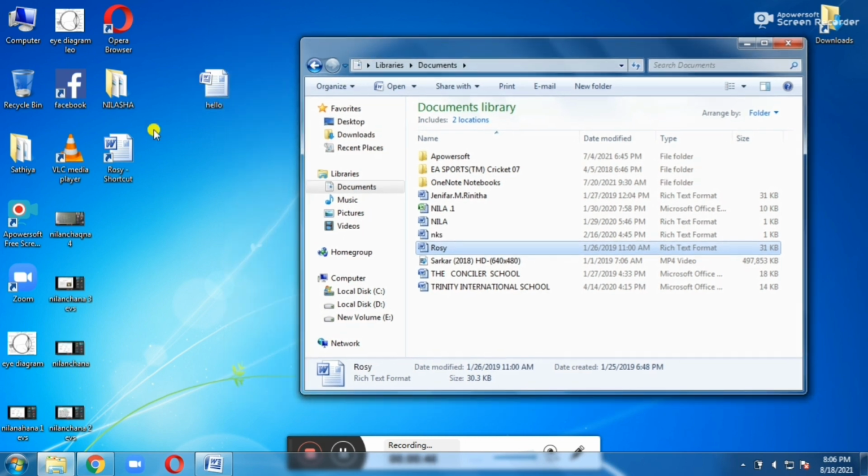See here, see the desktop, children. The row C file is created as a shortcut on the desktop. These are the steps for how to create a shortcut for a file or folder. Could you understand, children?